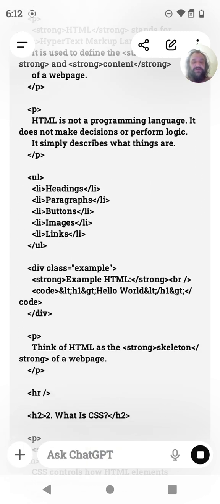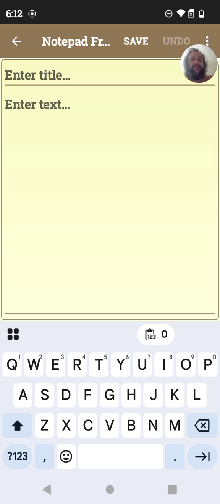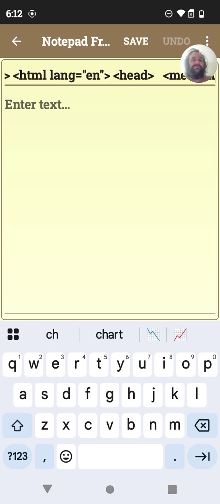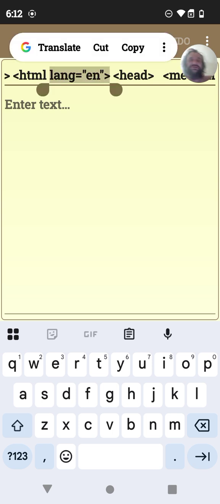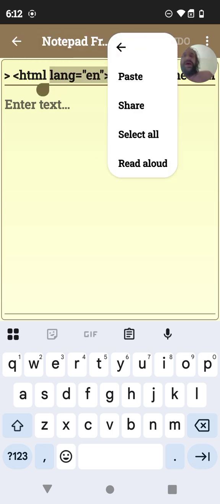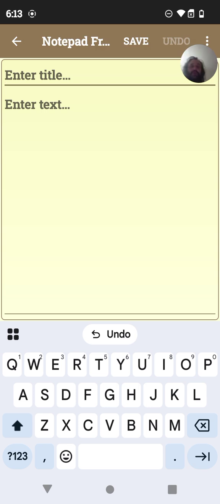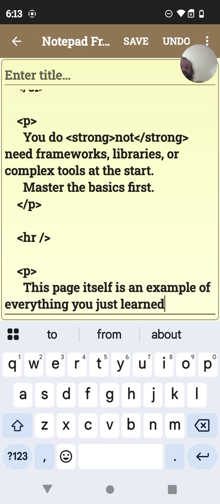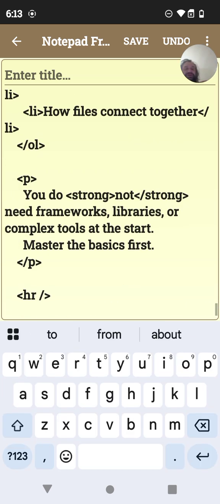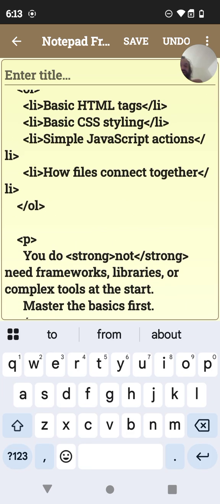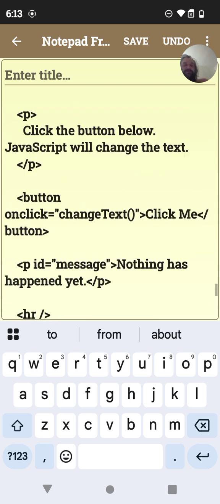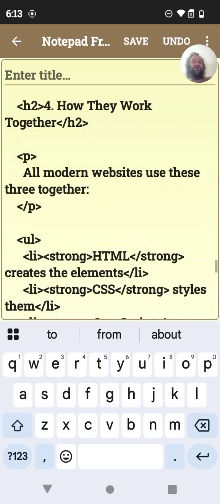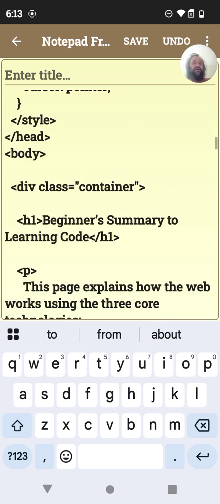We've just copied it. Now I go back to our notepad, okay? And you paste it. Well, that's where you put the title. So I did that backwards. Let me just get rid of that. All right. We're going to paste it down here. There's our code, okay? This page itself is an example of everything you just learned, right? So these are sections. Each section I'm not going to get into right this minute. You can look at the code and you'll probably figure it all out yourself.